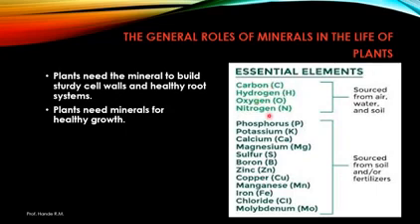This is a chart. We show the source of the different essential elements or the minerals. Carbon, hydrogen, oxygen, nitrogen source from the air, water as well as soil, and the source from the soil and fertilizer are these elements: phosphorus, potassium, calcium, magnesium, sulfur, boron, zinc, copper, manganese, iron, chloride and molybdenum. Role of the essential minerals in the plant.